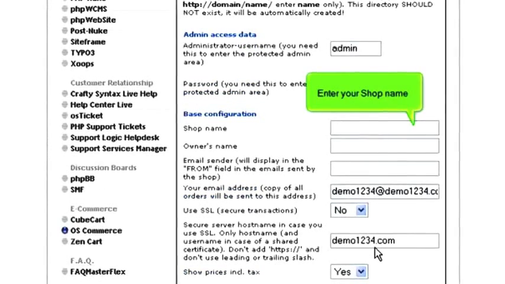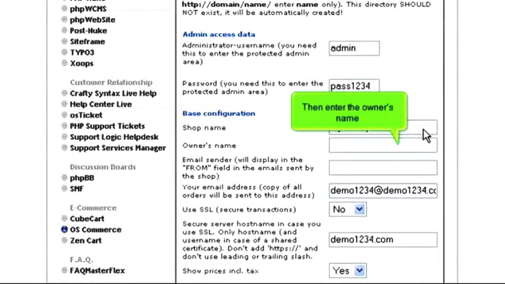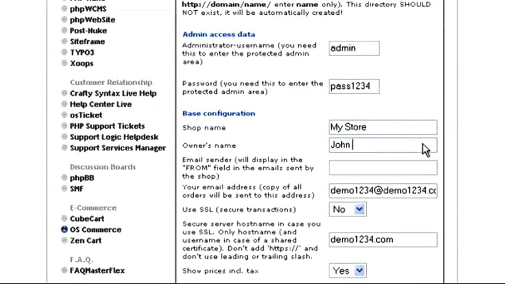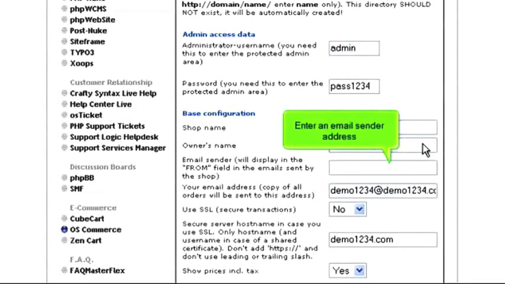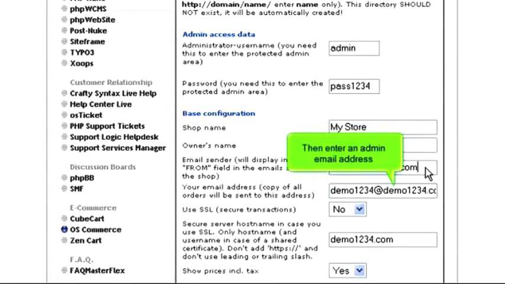Enter your shop name. Then enter the owner's name. Enter an email sender address. Then enter an admin email address.